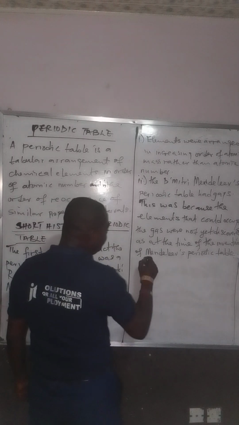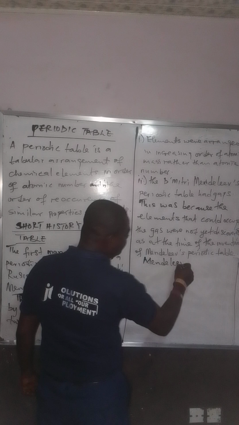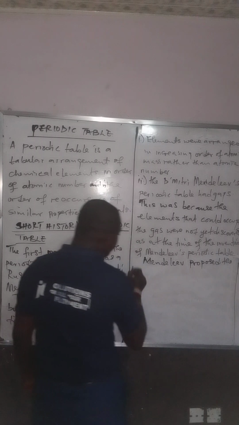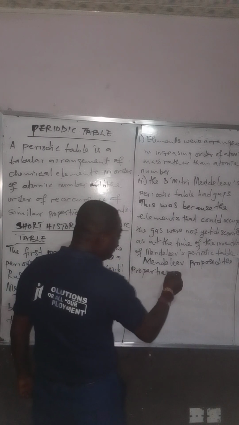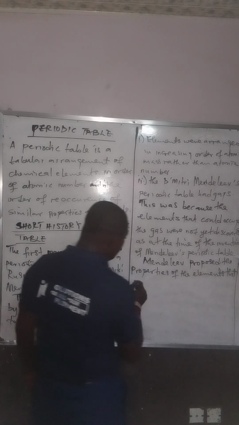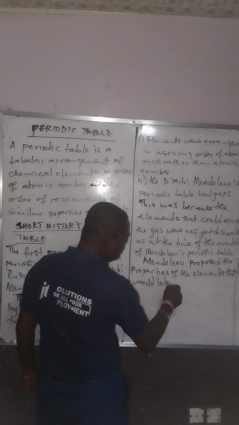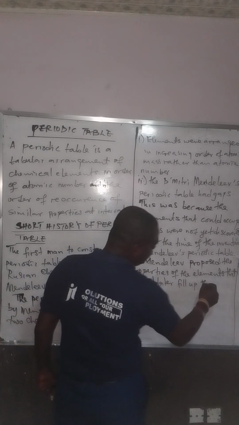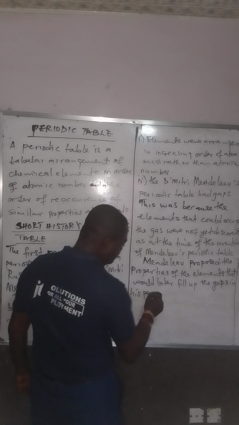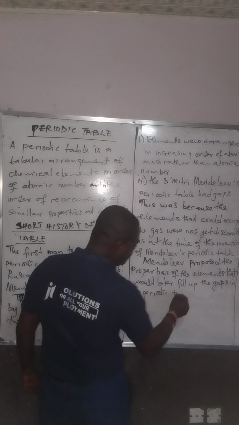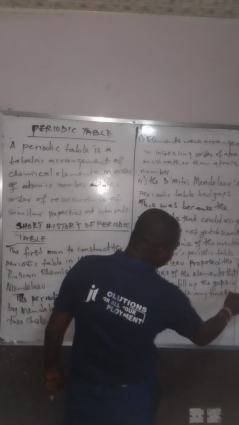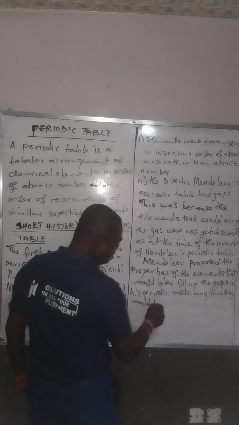Now, Mendeleev proposed the properties of the elements that would later fill up the gaps in his table, anytime they would be discovered.